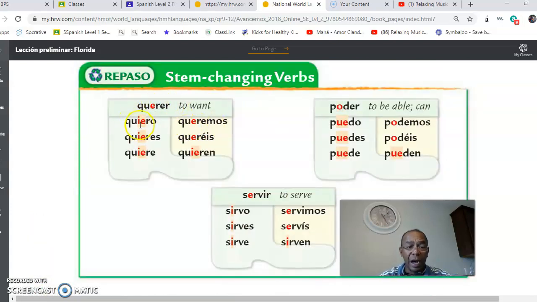So, querer has an addition in the stem change. In other words, the I goes between the U and the E. You put an I in there, quiero. And poder changes completely, the O changes completely to a UE, puedo.